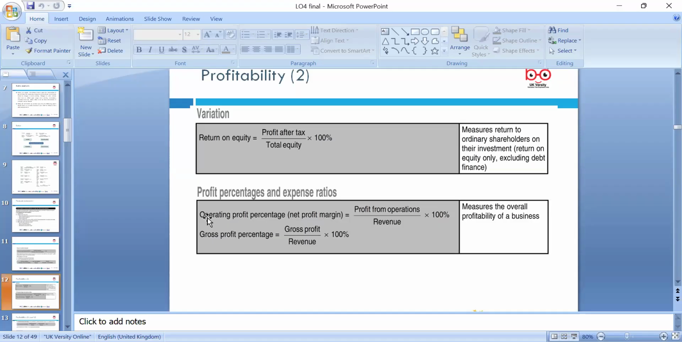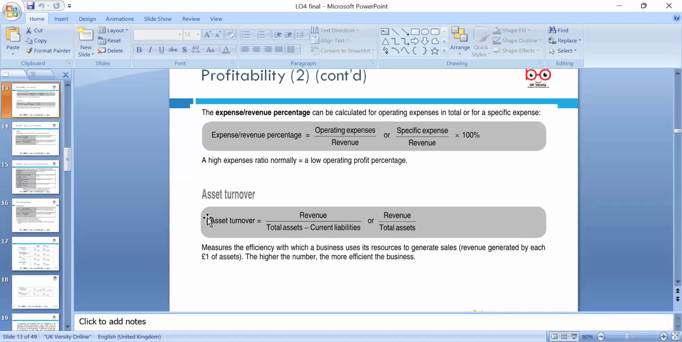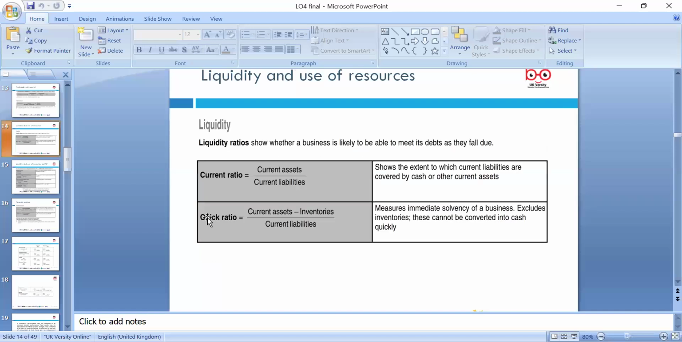For the profit percentage, gross profit over revenue, or we call it turnover, sales revenue is the same thing. So we use all these formulas. For expenses, if you want to look at the proportion of revenue going towards admin and distribution costs, we can look at that. Asset turnover is revenue divided by total assets. These are all the formulas we mentioned earlier.